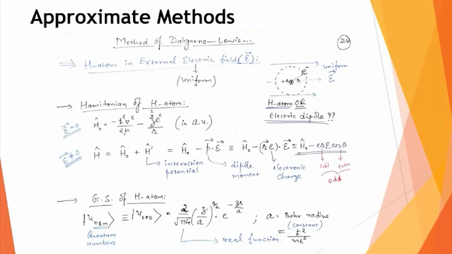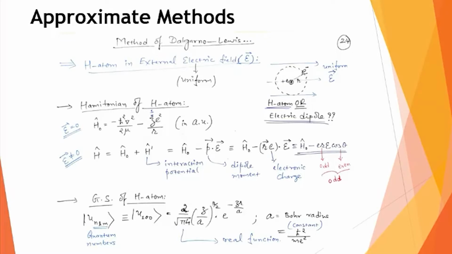You know that in the Stark effect, the atomic or molecular system is subjected to an external electric field. Here we consider a hydrogenic system, something having one electron in the outer orbit and a central positive charge. So there is a Coulombic interaction between these two charges, one at the nucleus and the other the electron. For such a hydrogenic system, we are now putting this system in a uniform external electric field.